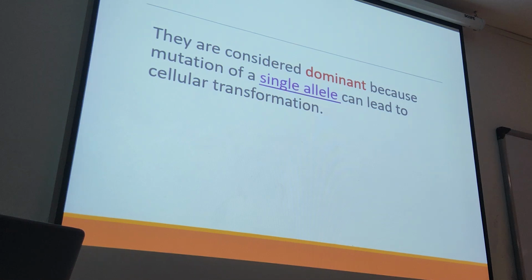Those oncogenes are dominant, meaning if only a single allele is affected, the process of cellular transformation is damaged. So it's only a single allele, and because of that, we call them dominant genes.